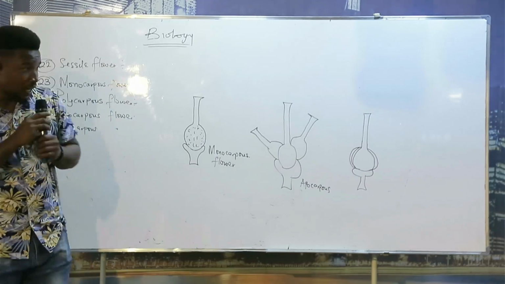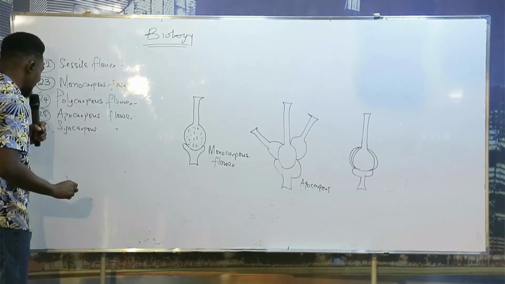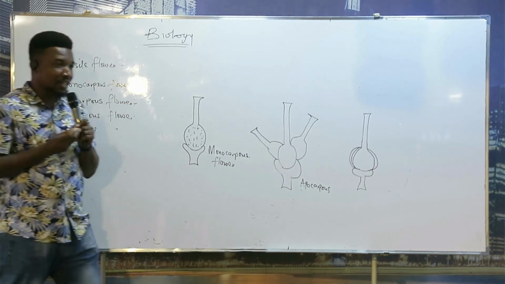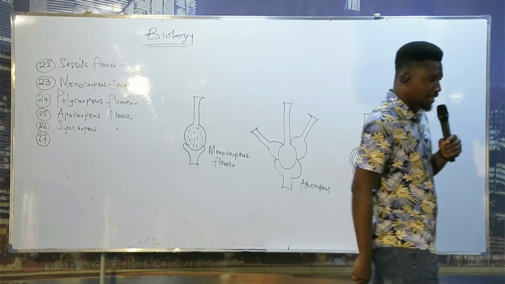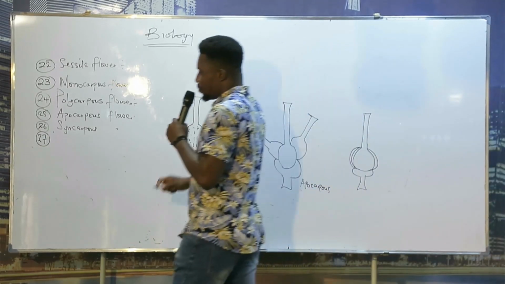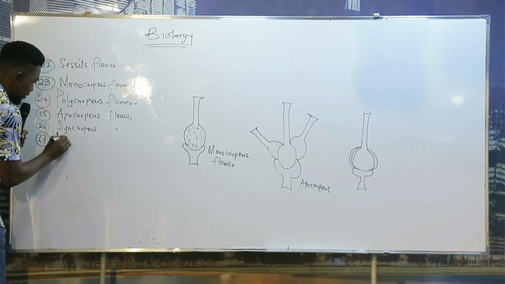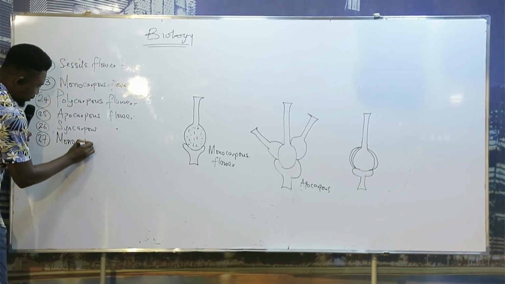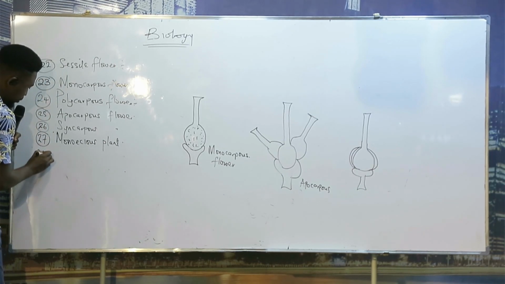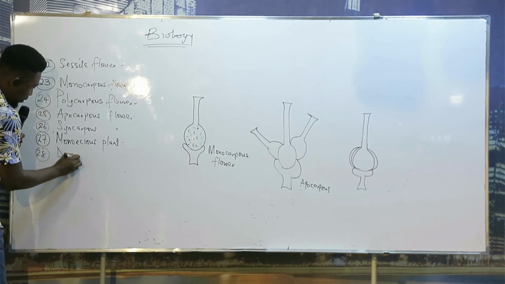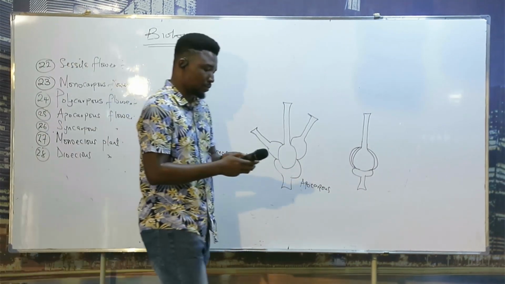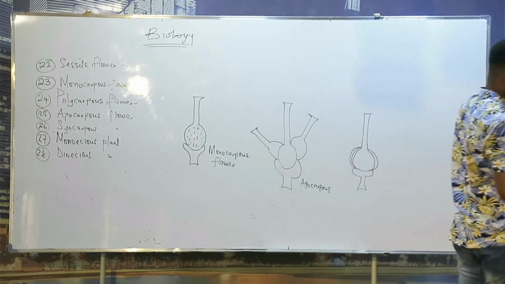Okay, let's move on. This is the 27th term. Monoecious plants. We are going to look at monoecious plants, and we are also going to look at dioecious.